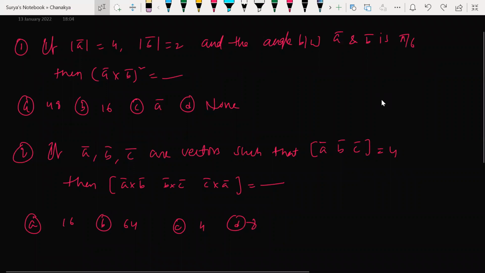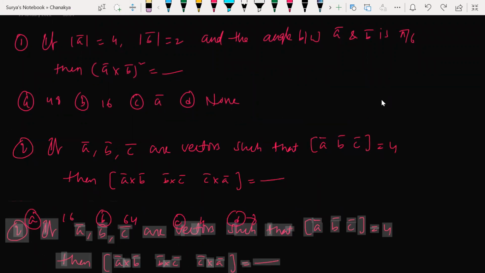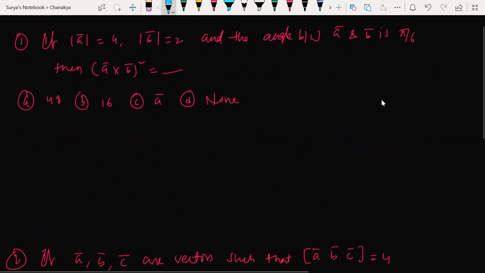See, he has given A and B here. Both are 2002 questions, previous year JEE questions. In fact, you will not get this type of question nowadays. Sir, both will have the same answer, right? Yes, we'll see. Yes, you are right.